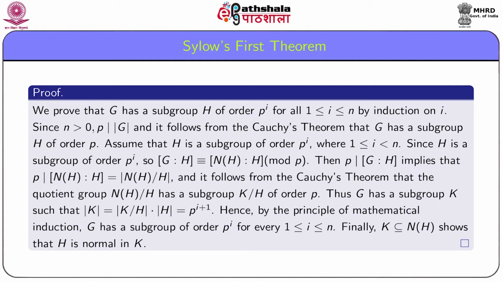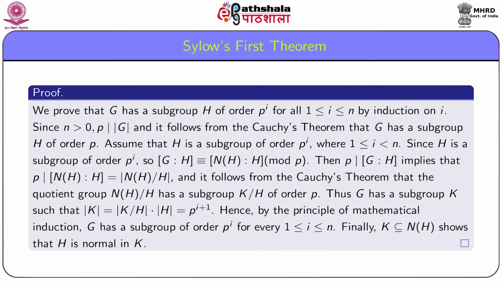Here you must note that H is a normal subgroup of NH, that is H is normal in NH, and hence the quotient group NH by H is defined. Also you should note that H may not be a normal subgroup of G, and so the quotient group G by H may not be defined.